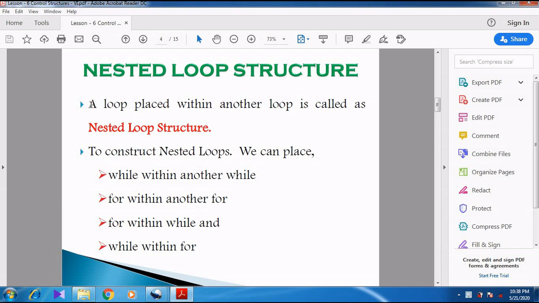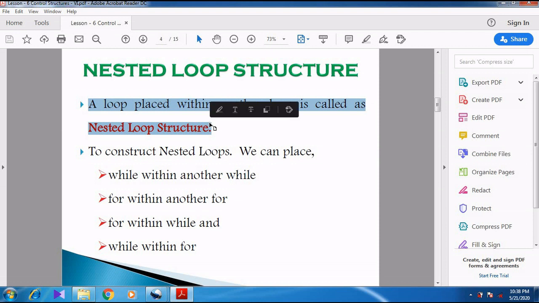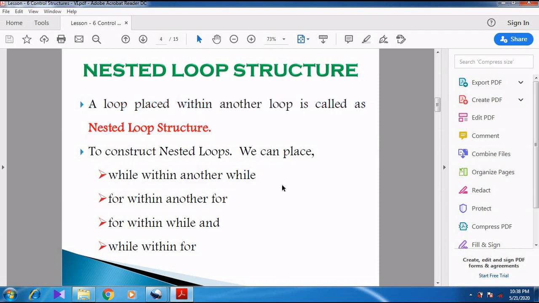So what is meant by a nested loop? A loop placed within another loop is called a nested loop. In the 11th standard itself you might have studied nested loops, so the same concept we are going to discuss here. One particular loop will be placed within another loop. In Python there are two loops available: one is while and another one is for.